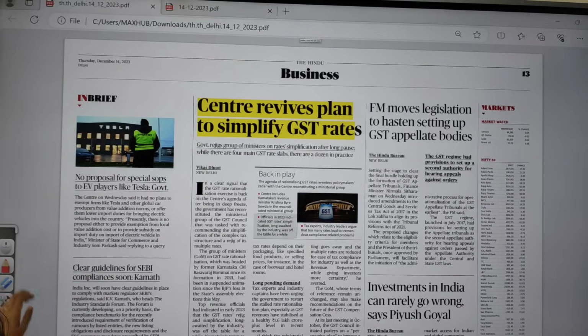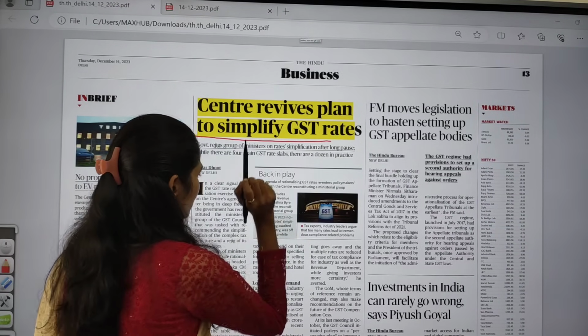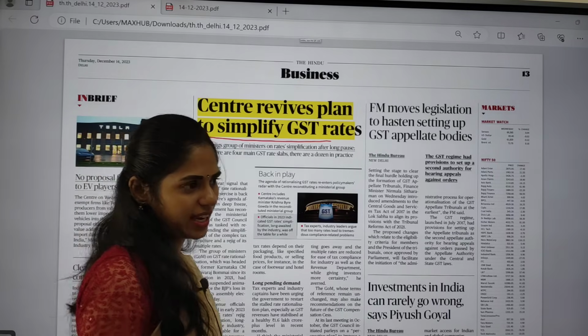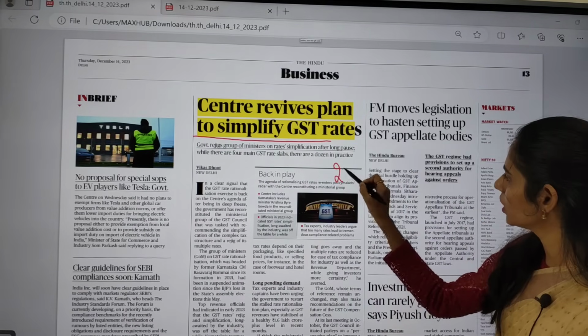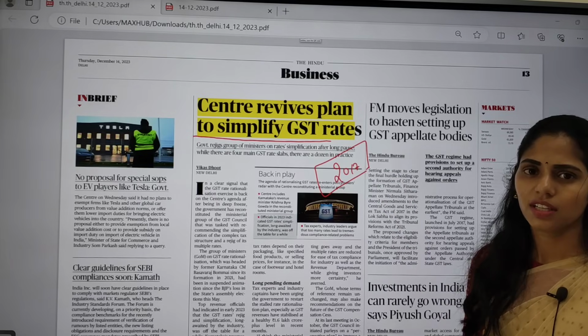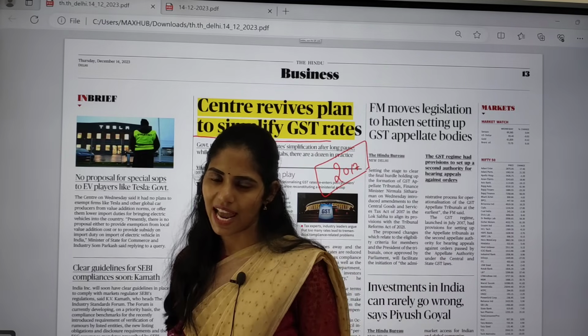And on this business page, you can see one article: Center reviews plan to simplify GST rates. So what is the GST? That is Goods and Services Tax. So in which year did we come up with this GST? In 2017. That time we came up with this GST Act, and we subsumed some taxes.